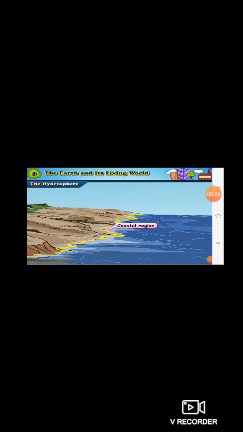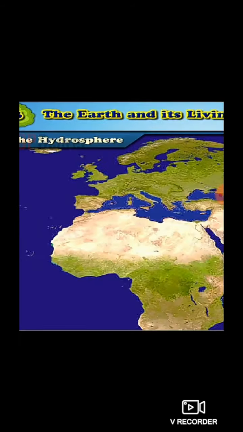As we have different forms of land, in the same way water bodies also have different shapes and sizes. For example, you can see here sea. The next one is bays.